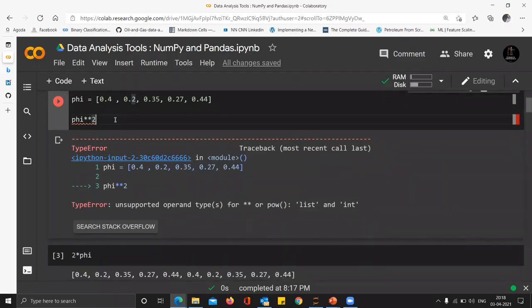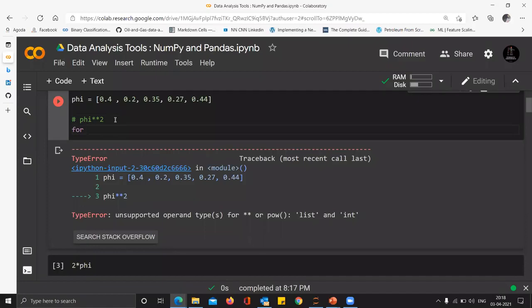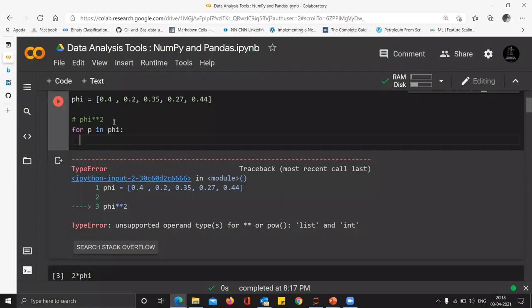For someone who is still interested in doing it in a list no matter what, you have to do something like this: for p in phi. This will also give you a revision of for loops. For every porosity p in the list phi, p equals p square, something like that.